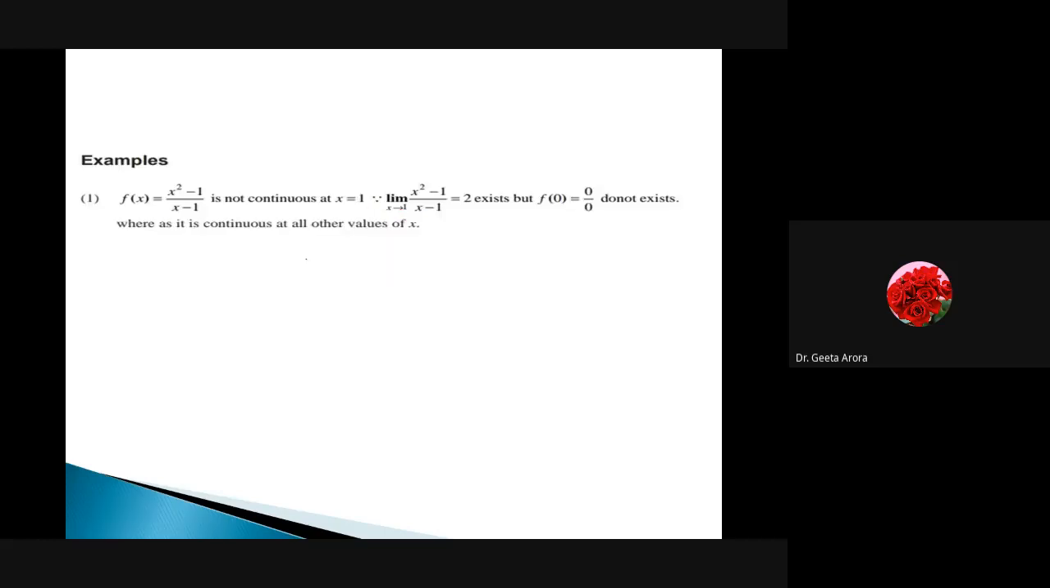Here we are saying f(x) is equal to (x square minus 1) by (x minus 1) is not continuous at x is equal to 1. Correct? It's not continuous, but what we can see here is that if we put limit x tends to 1, (x square minus 1) by (x minus 1) will give me the value as, here if we know the formula.